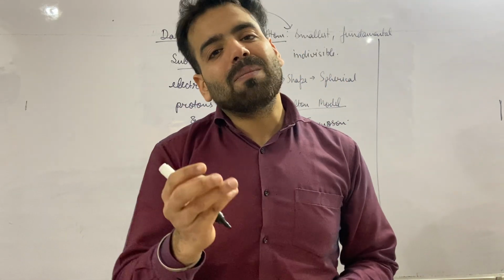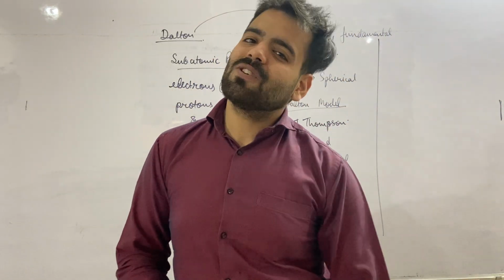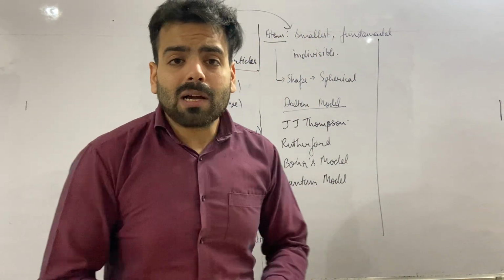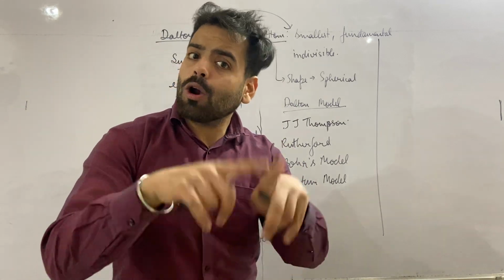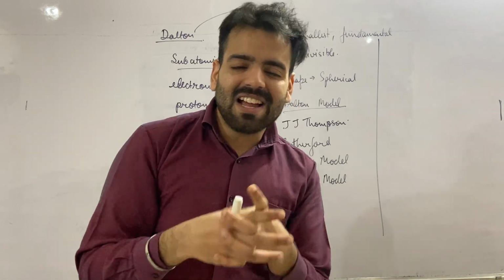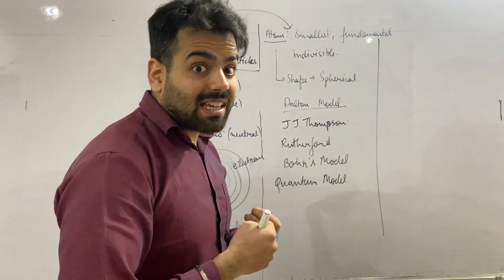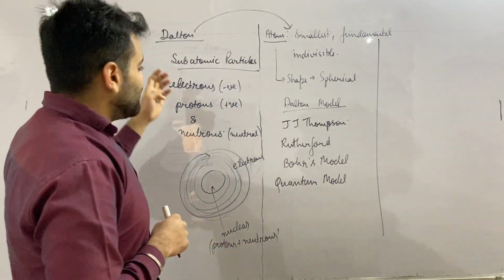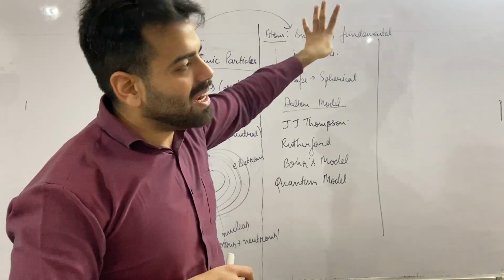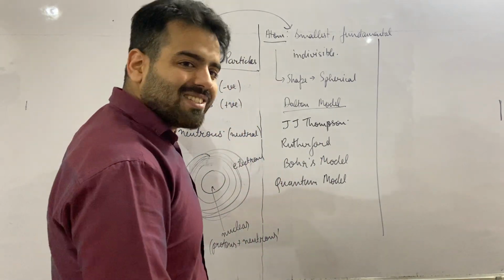Everything is composed of atoms, and if I talk about the atom, various scientists in history have proposed various theories about it. Some said that it is spherical, some said that it is like a pudding model, some said that it has orbitals around it in which the electrons are revolving. Various scientists have given various models that we are going to discuss in the future. And to put it in a nutshell, I can say that the atom is not the smallest indivisible particle. It is the wrong postulate given by Dalton. The atom can be further divided into subatomic particles: electrons, protons and neutrons.